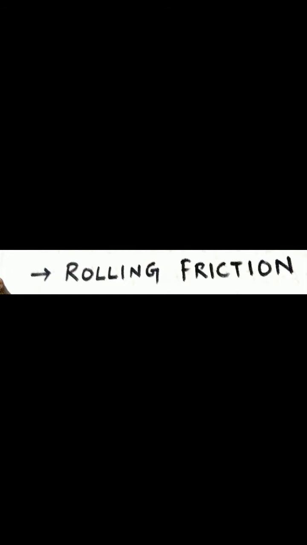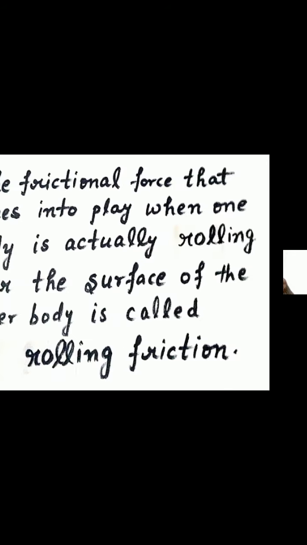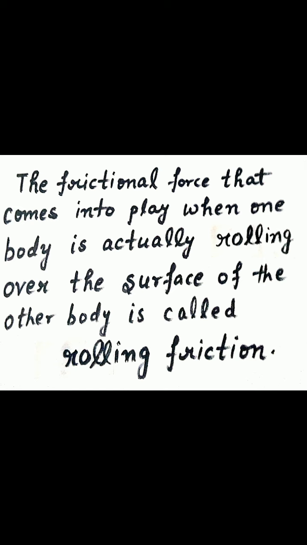Now move to the next type of friction, rolling friction. What is rolling friction? The frictional force that comes into play when one body is actually rolling over the surface of another body is called rolling friction. Now it is given in your book. For the same weight, rolling friction is much smaller than static or sliding friction. I repeat, for the same weight, rolling friction is much smaller than static or sliding friction.